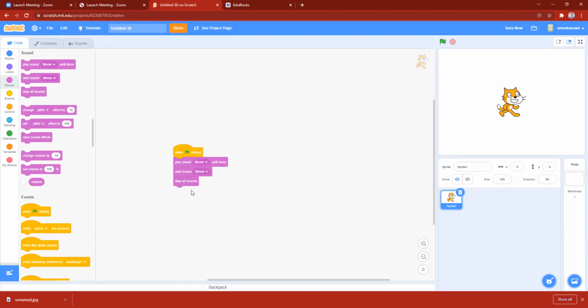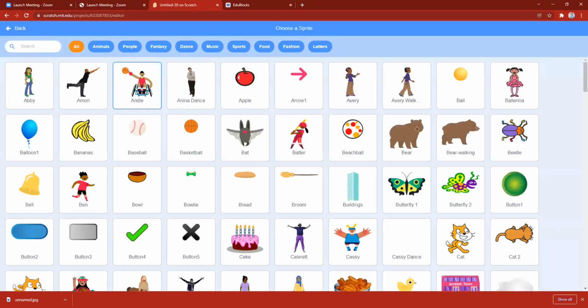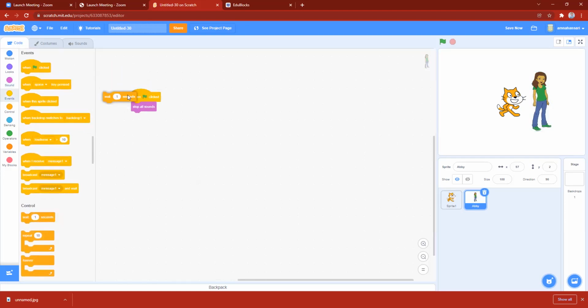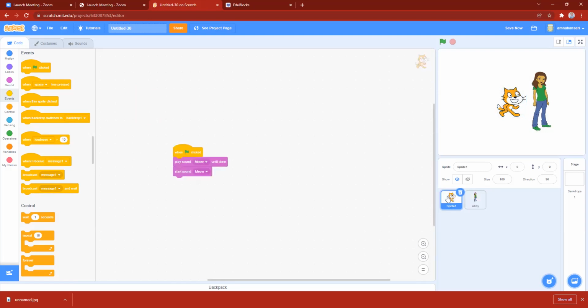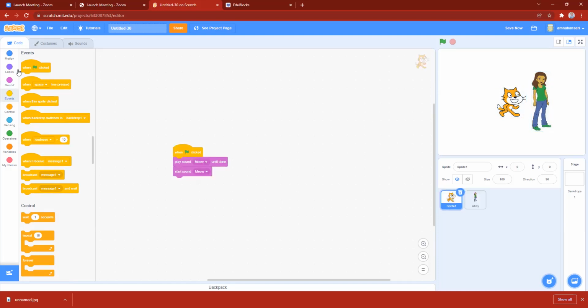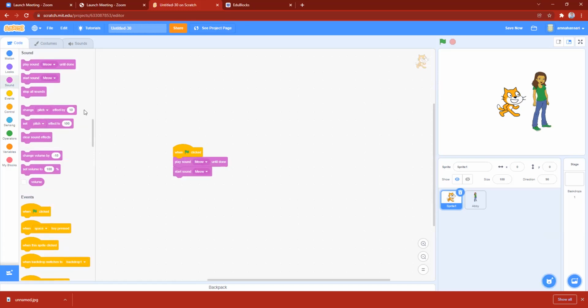Stop all sounds. Wait a second. Let me just take another sprite for an example. And then let's say when flag clicked, wait for 1 second and stop all sounds. For 1 second, the meow was going on and then it stopped all the sounds. So that is what it does, stop all sounds.